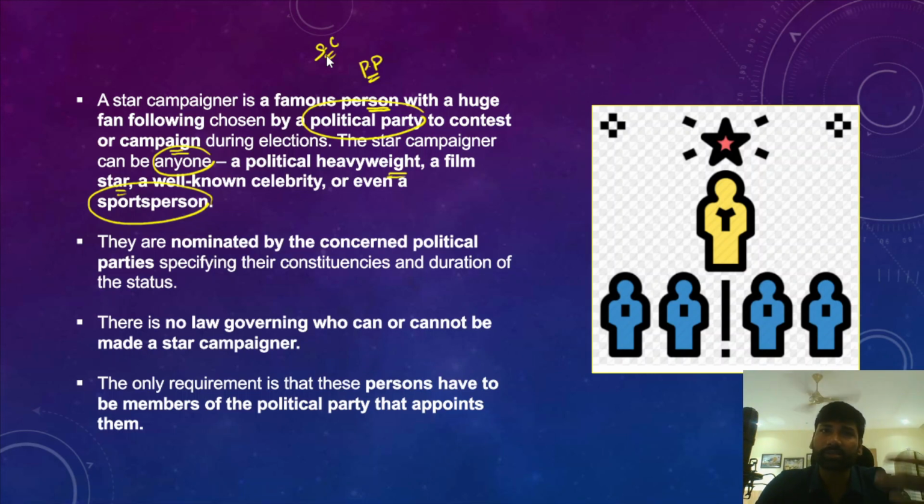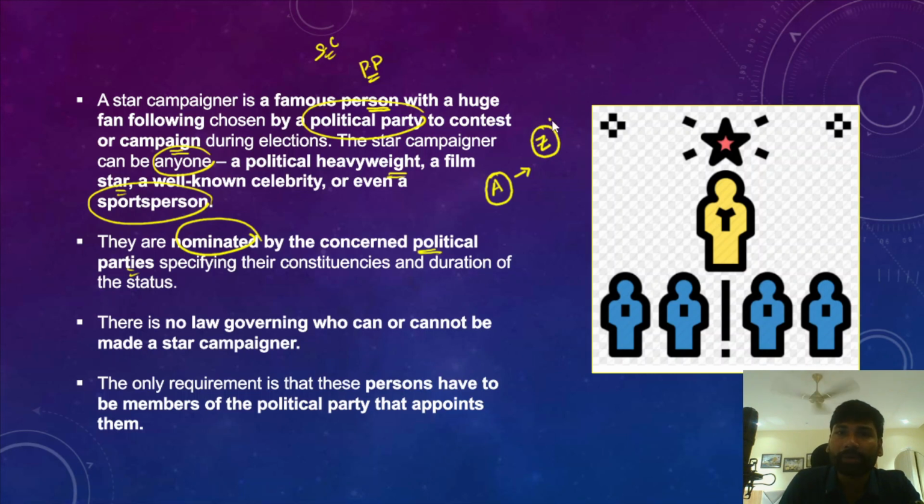However, there must be certain norms, so they should be followed here. So one is that they are nominated by the concerned political parties. For example, if there is a party A and this party A appoints a star campaigner Z, the star campaigner must be appointed or nominated by party A or the concerned political party, and it should also specify their constituencies and the duration of their status with respect to the campaigning.